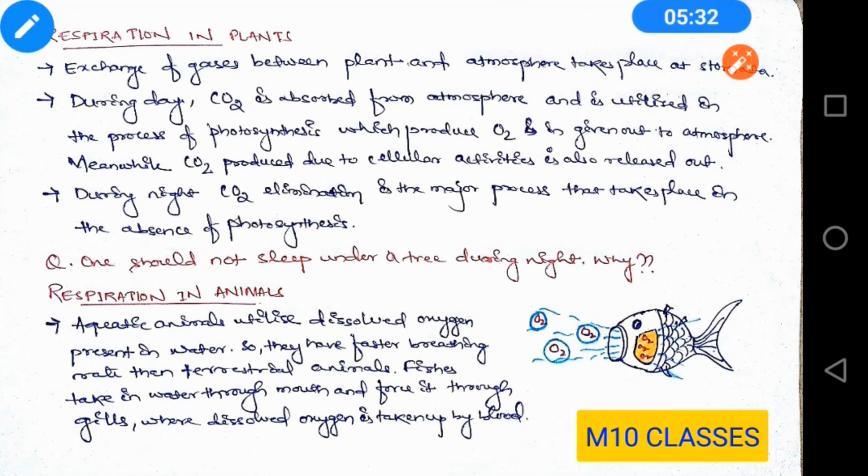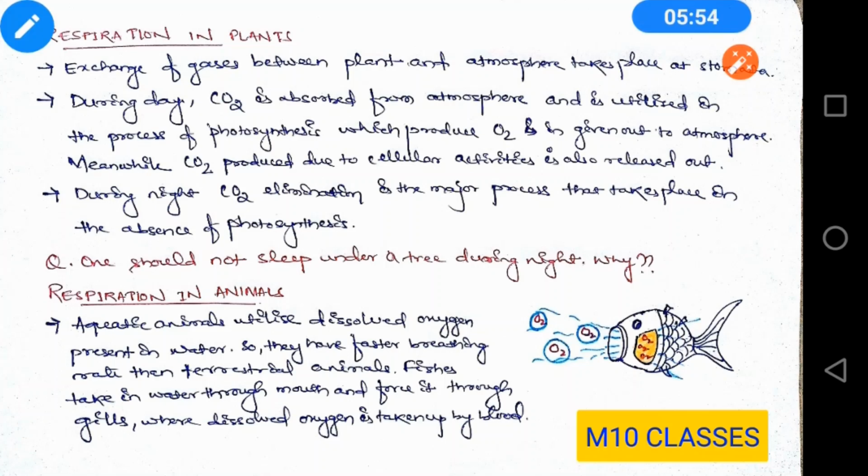So what happens during night? During night, photosynthesis doesn't take place, which means oxygen is not given out during night. But during night, the metabolic activities of the cell continue, and that is why they produce carbon dioxide, which is given out.